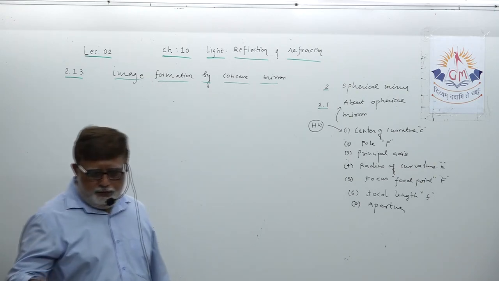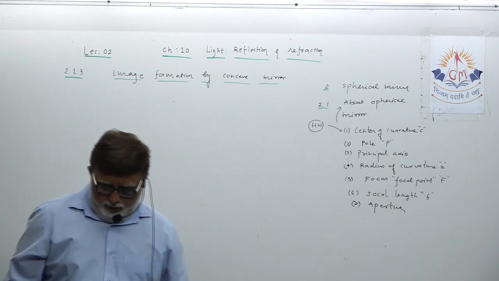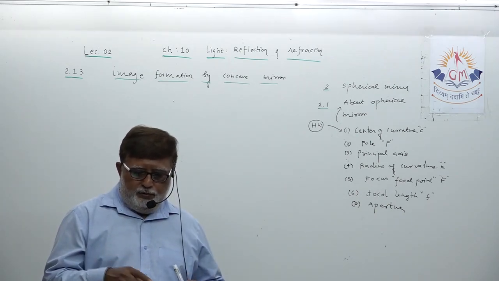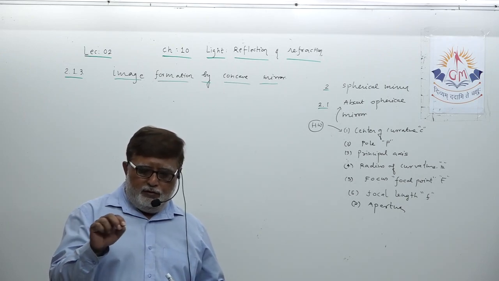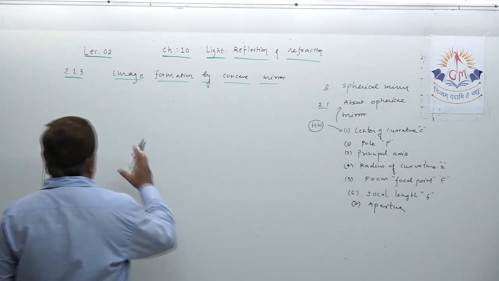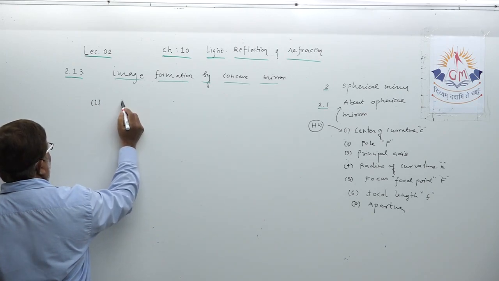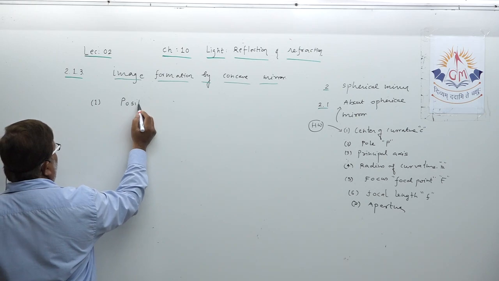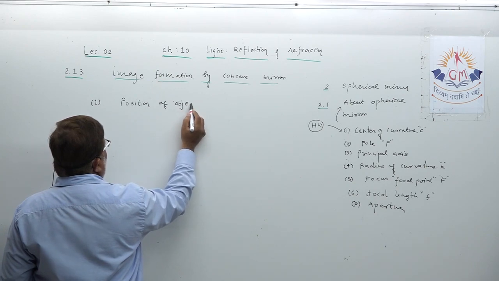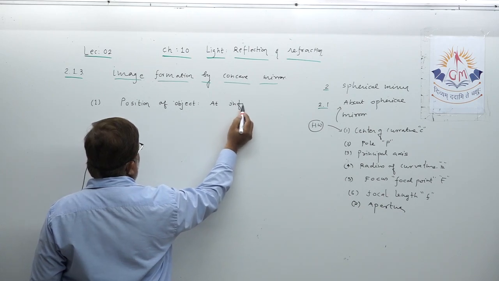The first image, see, all are given on page 128. Position of image, dear student, there, due to the diagram setting, position of object is only written. Please write beside that, at infinity. Okay, see, first image, I am writing position of object, where we have to keep the object at infinity.